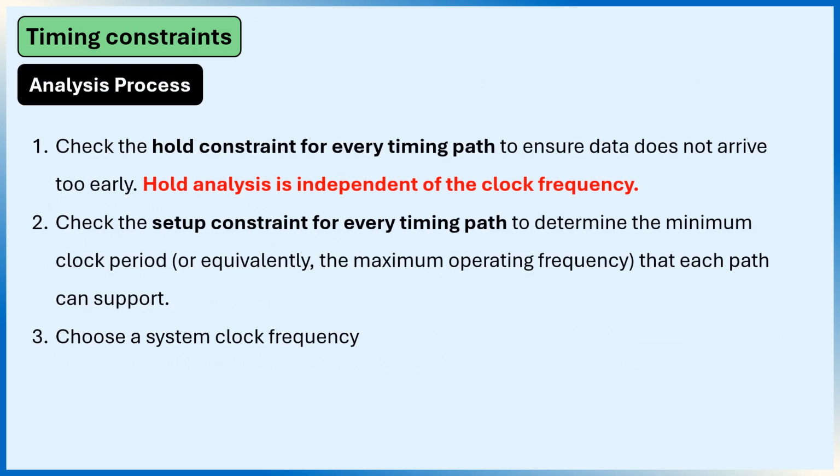Whenever you analyze timing, you generally follow these three steps. Step 1. Check the hold constraint for every timing path. Make sure no path is too fast. Step 2. Check the setup constraint for every timing path. Determine the minimum clock period required for each path. Step 3. Choose the system clock frequency that meets the constraints for every timing path in the design.